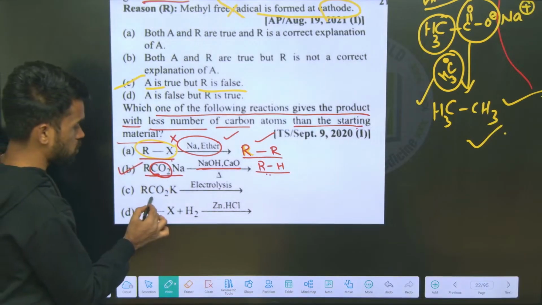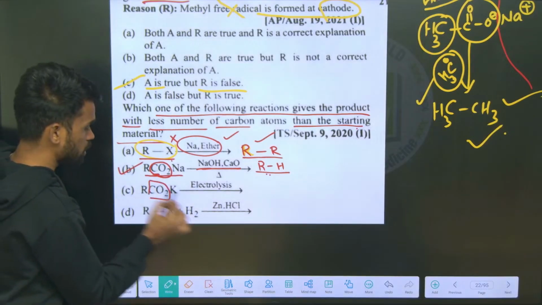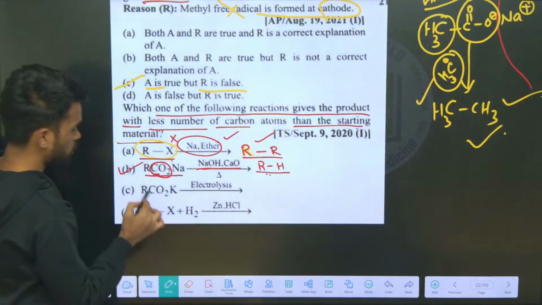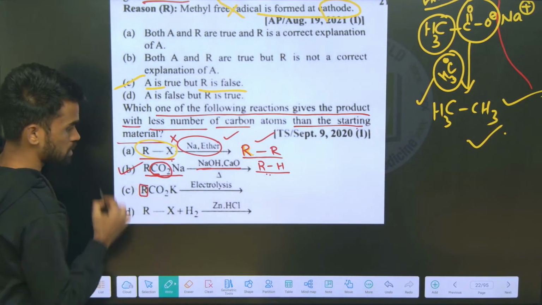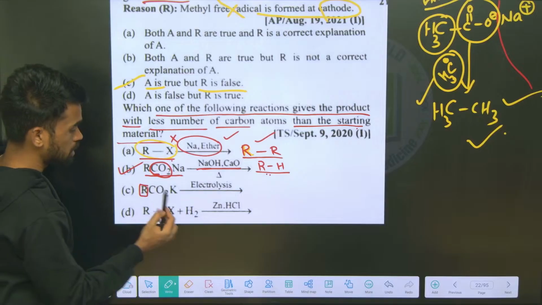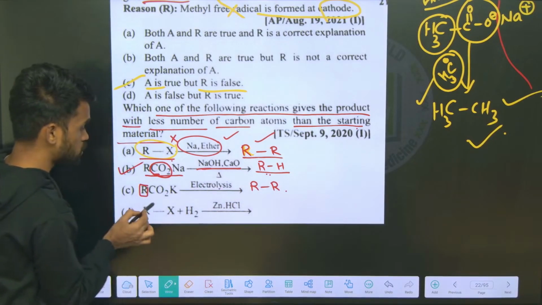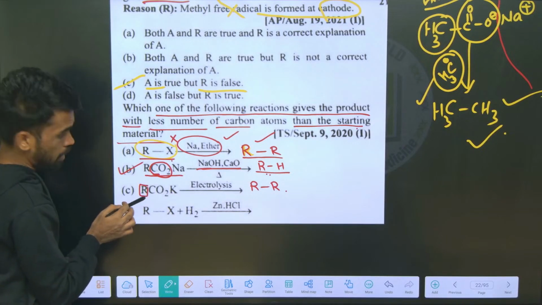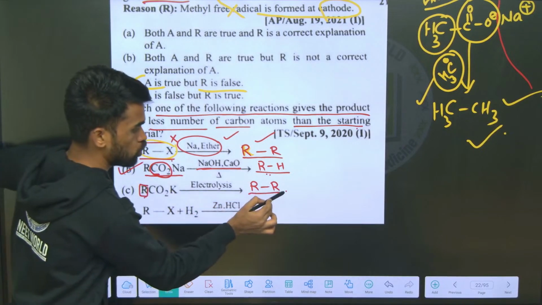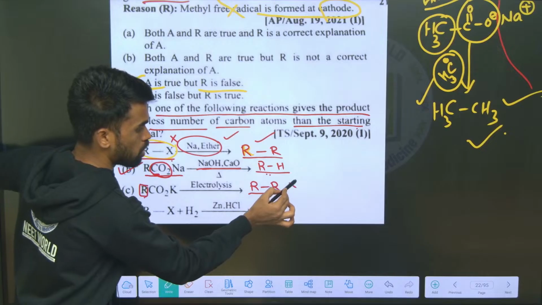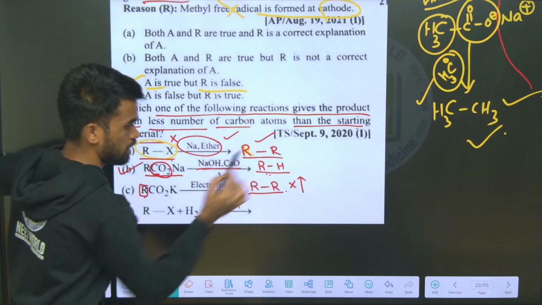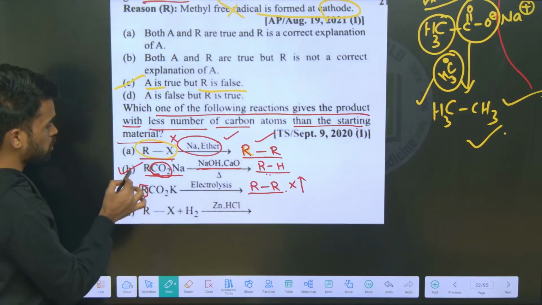Now, during the electrolysis, what happens? You are just taking the alkyl group of this carboxylic acid salt and doubling it. It will give an RR type of product. See here, a lower alkyl group is converting into a higher hydrocarbon. So here the carbon atoms are not getting less, they are increased. It means the suitable answer is B.